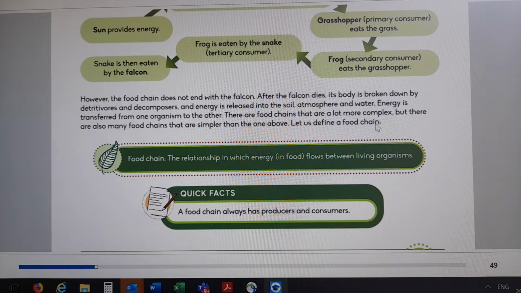Let us define a food chain. So now we need to know what a food chain is. They say a food chain is the relationship in which energy in food flows between living organisms. Let's go for it again. A food chain is the relationship in which energy in food flows between living organisms, and a food chain always has producers and consumers. Are we good? Very interesting.